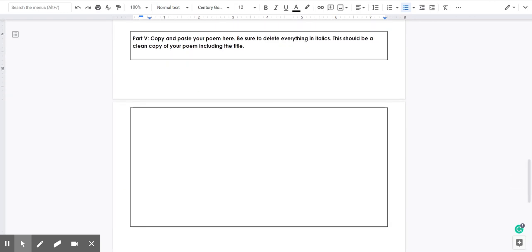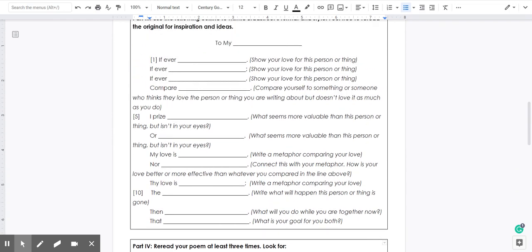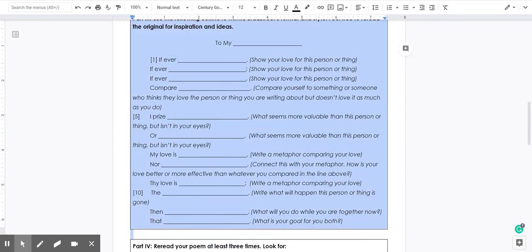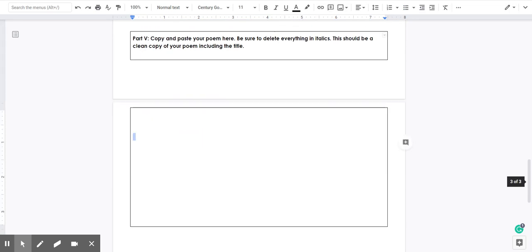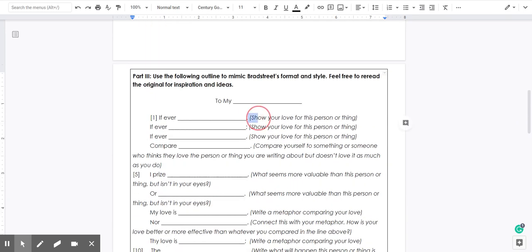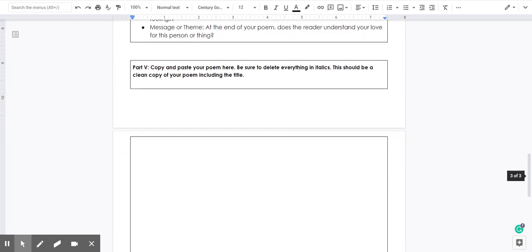And then finally, part 5, you're going to copy and paste your final draft of your poem down here. Essentially, I want you to copy and paste all of this down here and then delete all of these italics and underlined portions. Essentially, this should be a clean copy of your poem to submit.